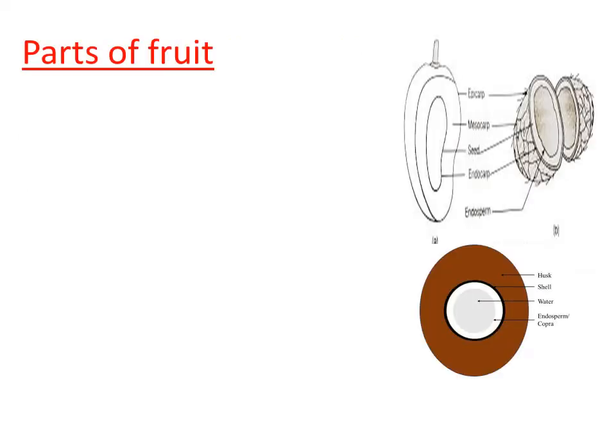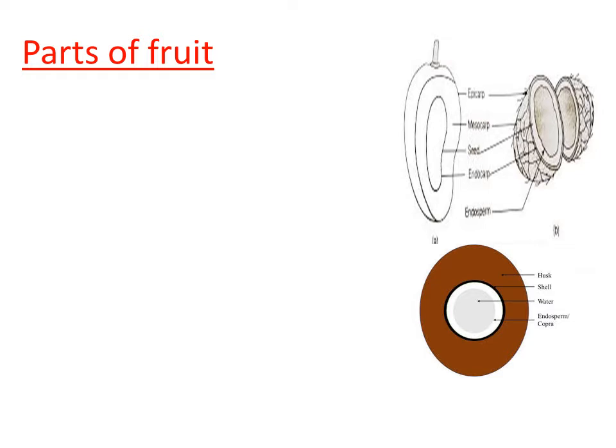What are the different parts of fruit? We have taken the examples of two fruits here. One is a mango and another one is coconut. These two come under the category drupe. Why are they called drupe? Because both the fruits, mango as well as coconut, develop from a monocarpellary ovary.